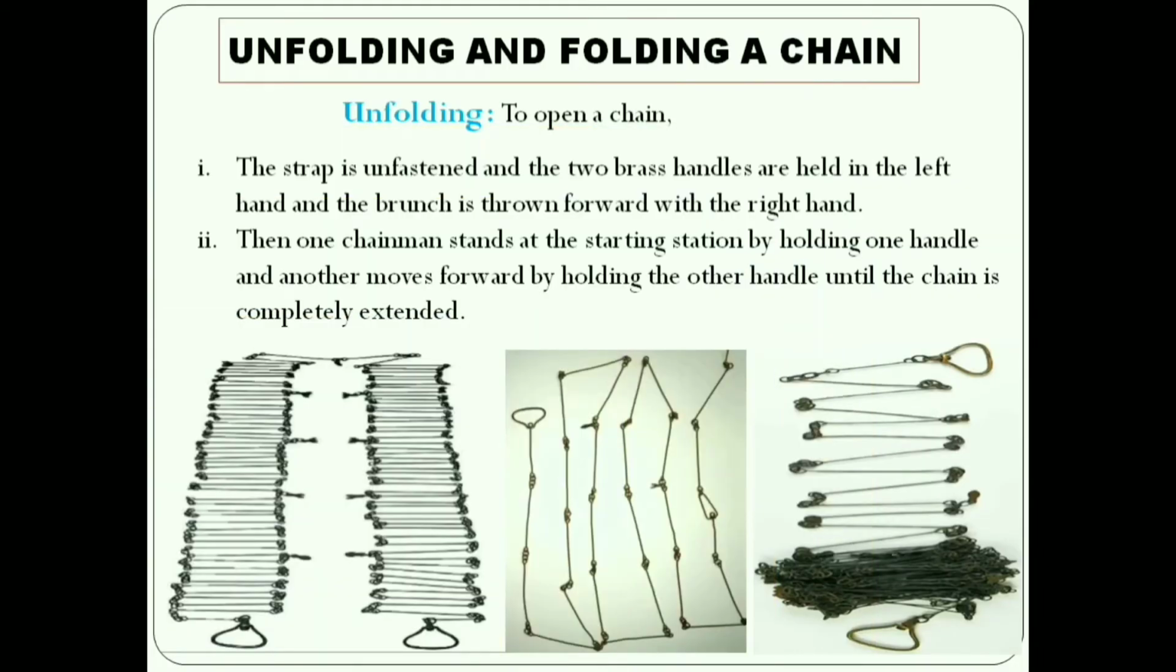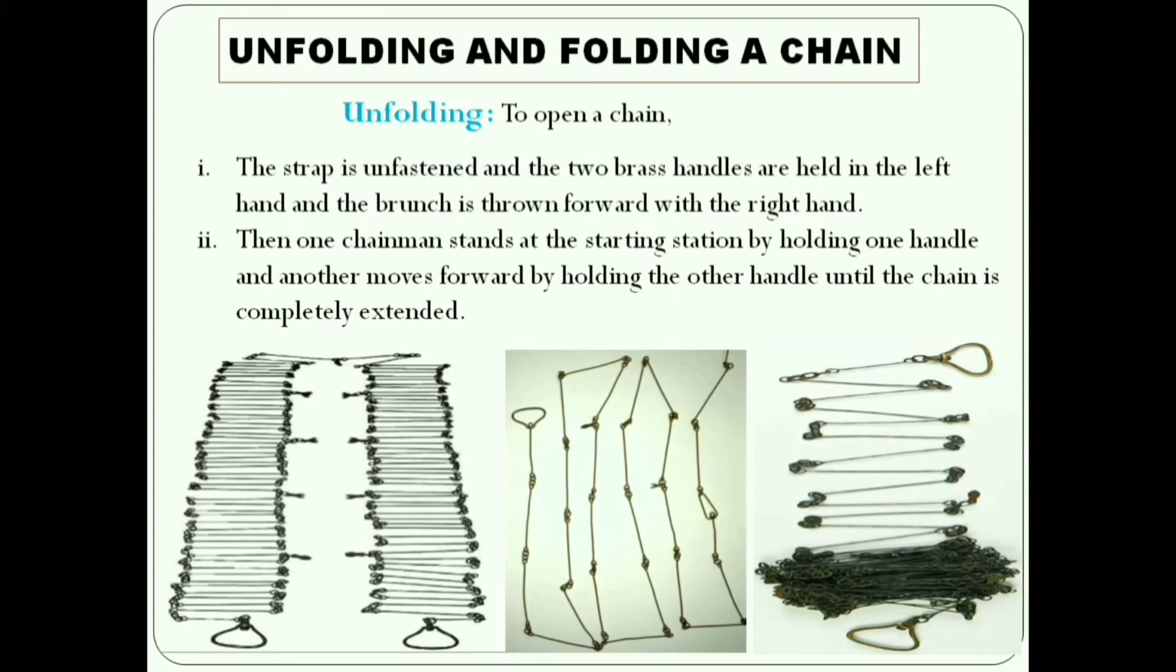Next, folding and unfolding a chain. This is the most important point. To open a chain is called unfolding. First point, the strap is unfastened and the two brass handles are held in the left hand and the bundle is thrown forward with the right hand. Next point, then one chainman stands at the starting station holding one handle and another moves forward holding the other handle until the chain is completely extended.